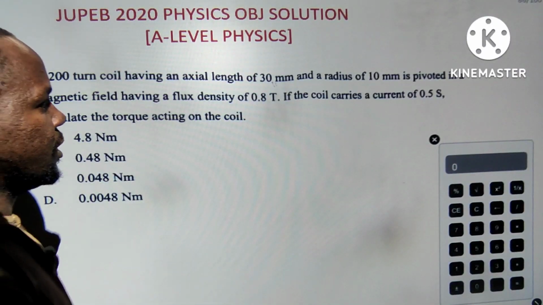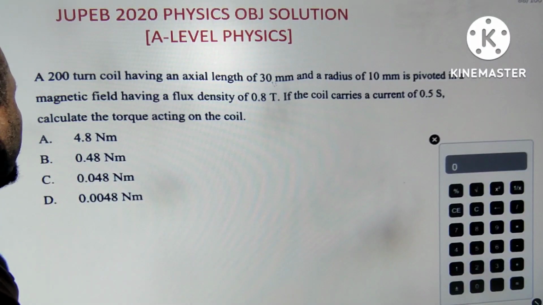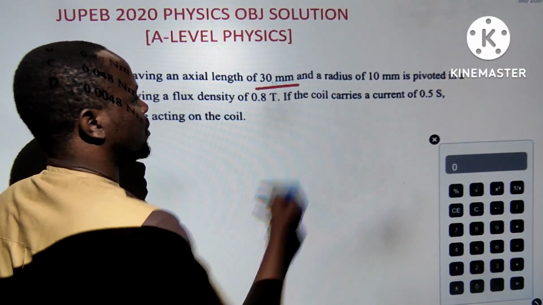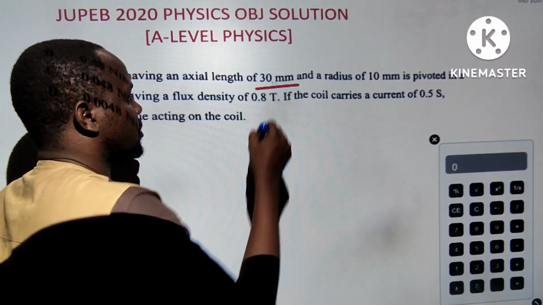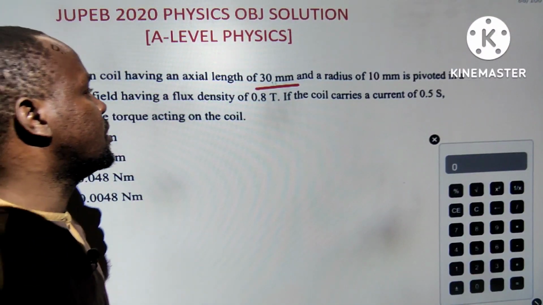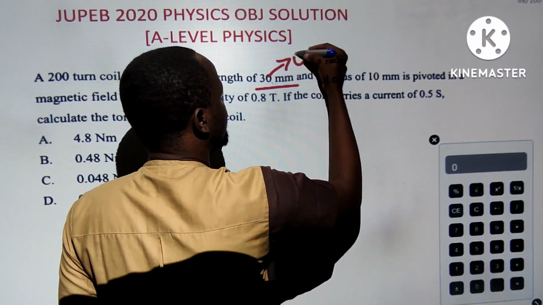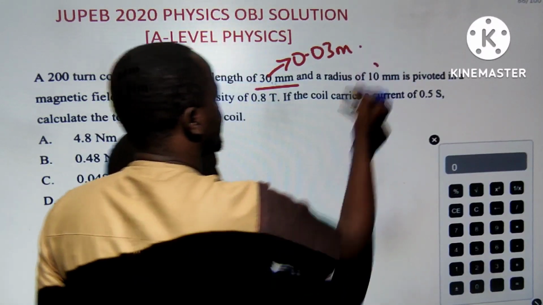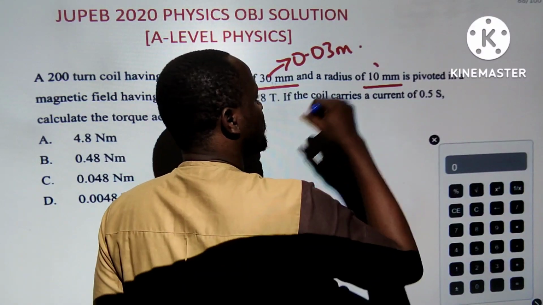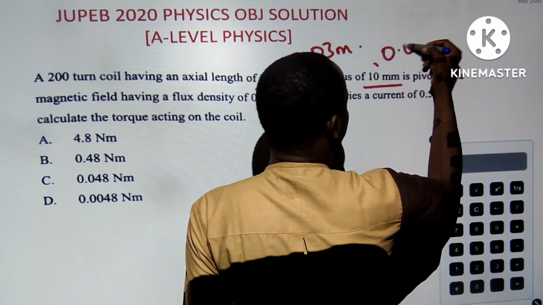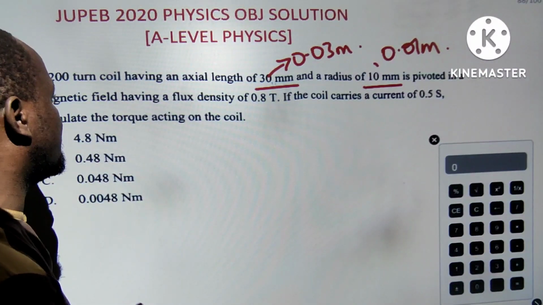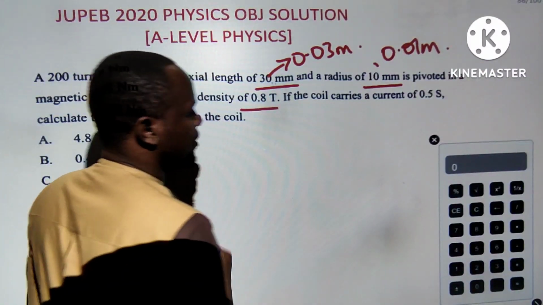Now, the next one says a 200-turn coil has an axial length of 30 millimeter, which is 0.03 meter, and a radius of 10 millimeter, that is 0.01 meter. It is pivoted in a magnetic field having a flux density of 0.8 Tesla.